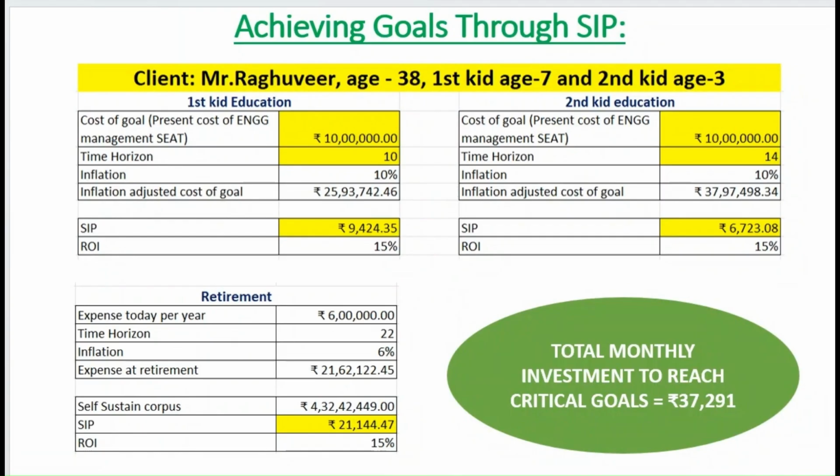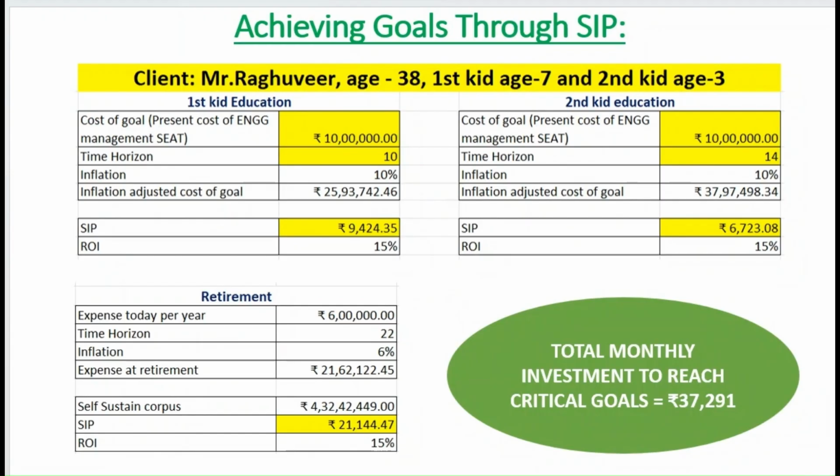Now let's see how to achieve our life goals through SIP. Recently, I have done this exercise with my close friend and my client also, Mr. Raghuveer. His age is 38. He has two kids, and first kid age is 7, and the second kid age is 3. So he has three critical life goals. They are first kid education, second kid education, and retirement.